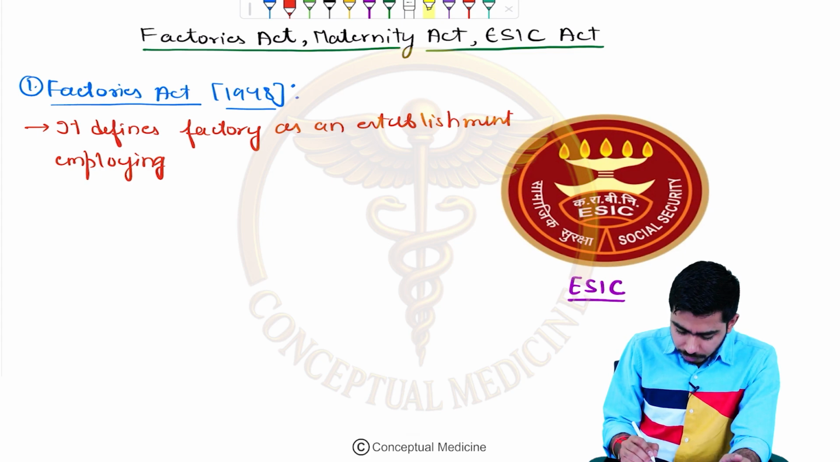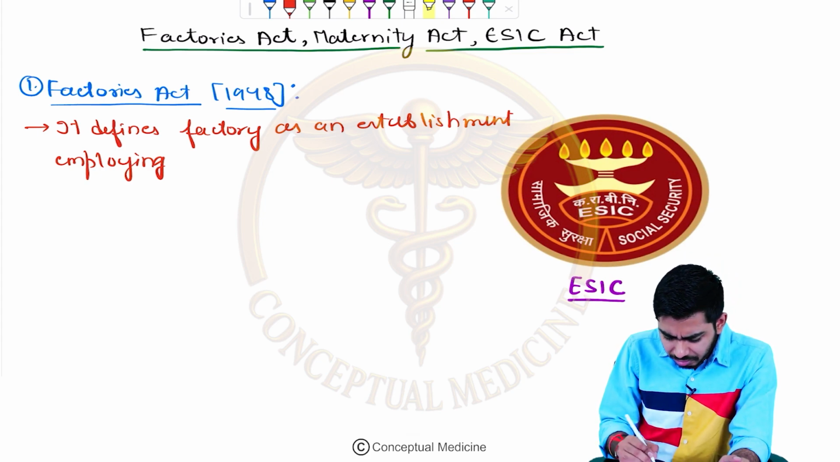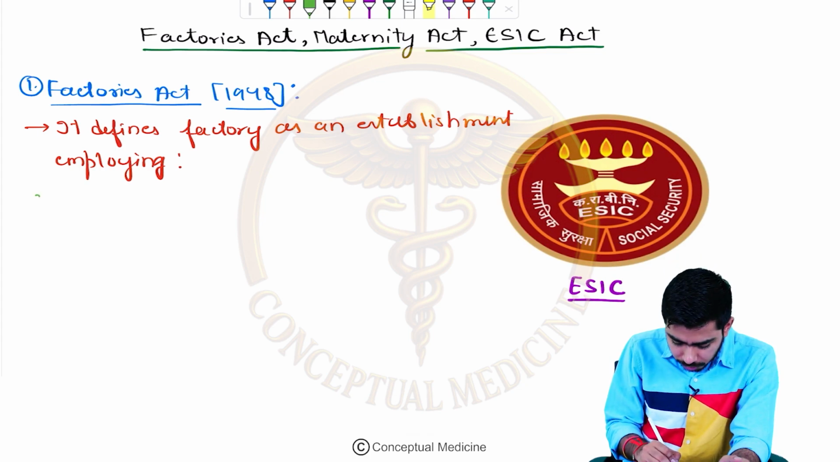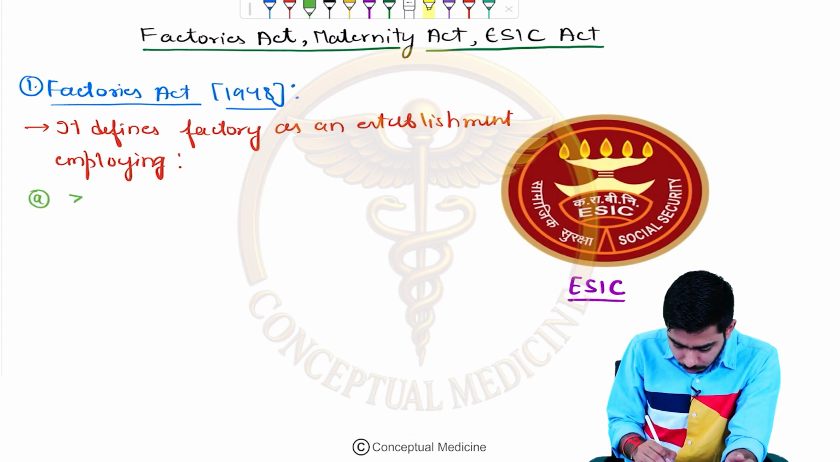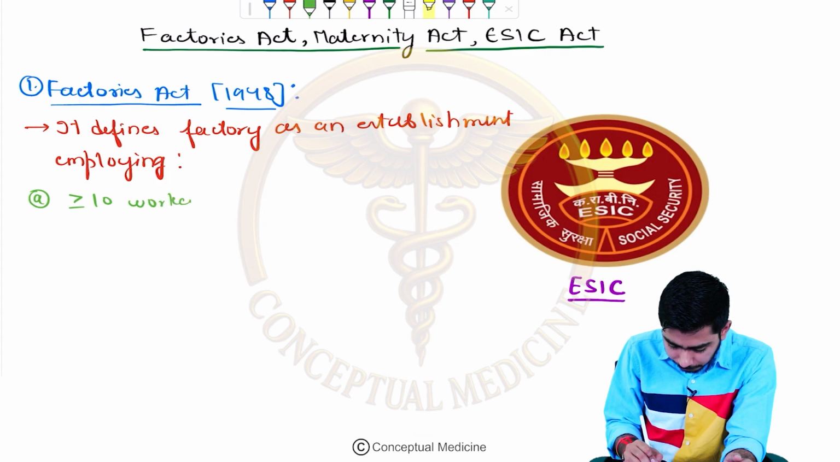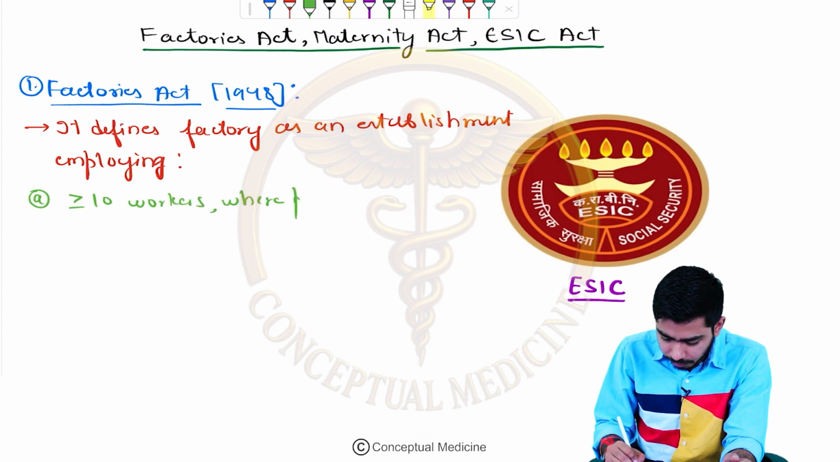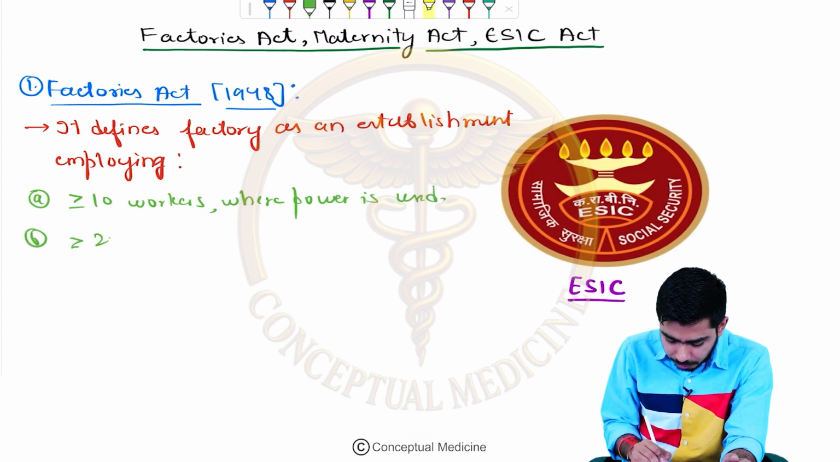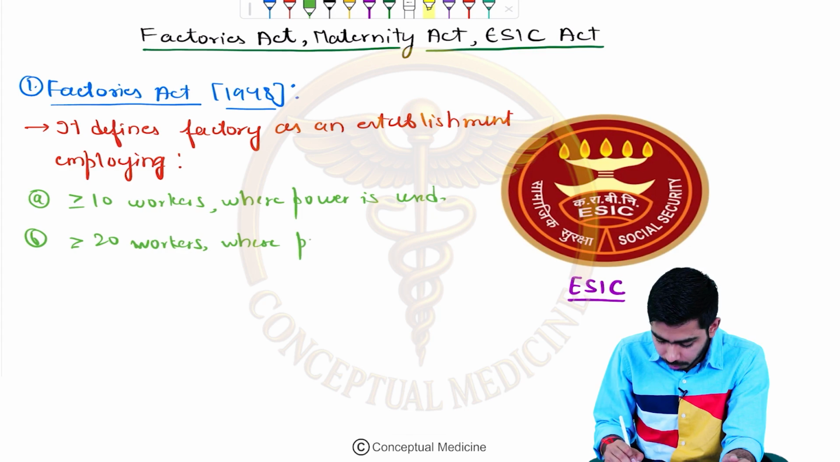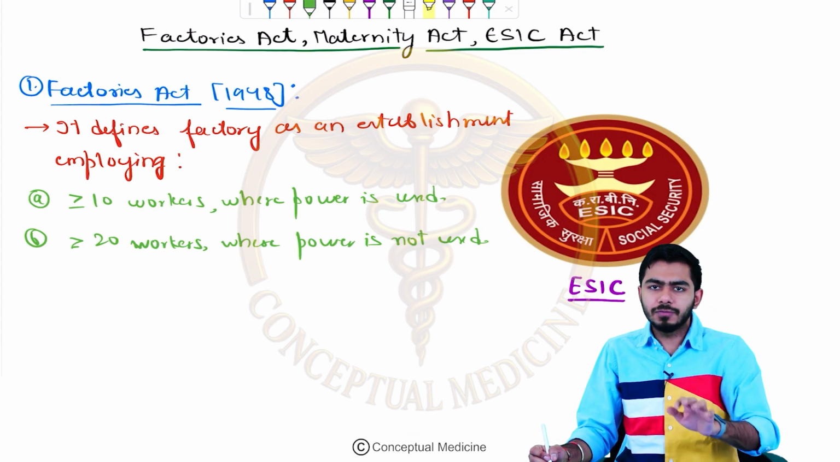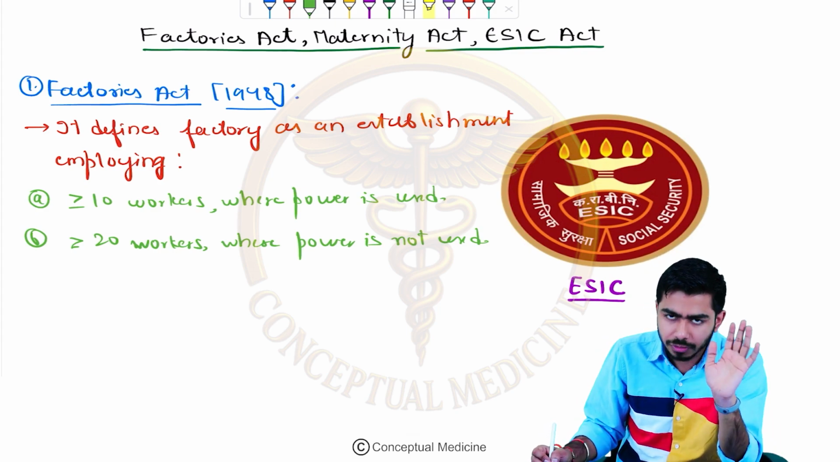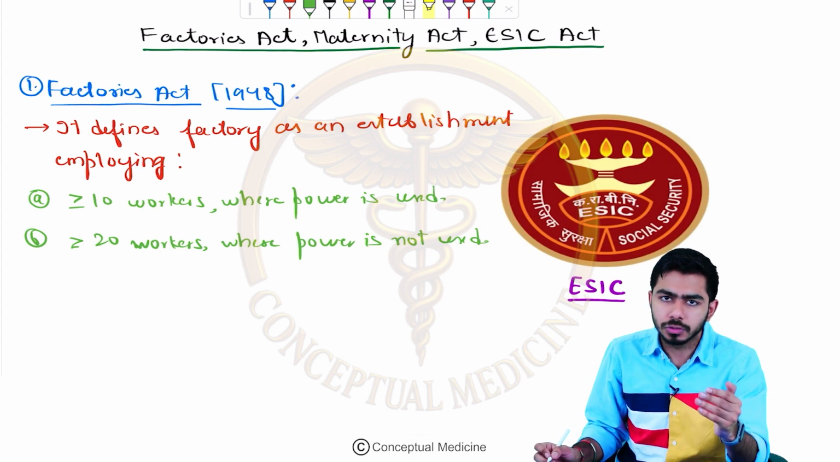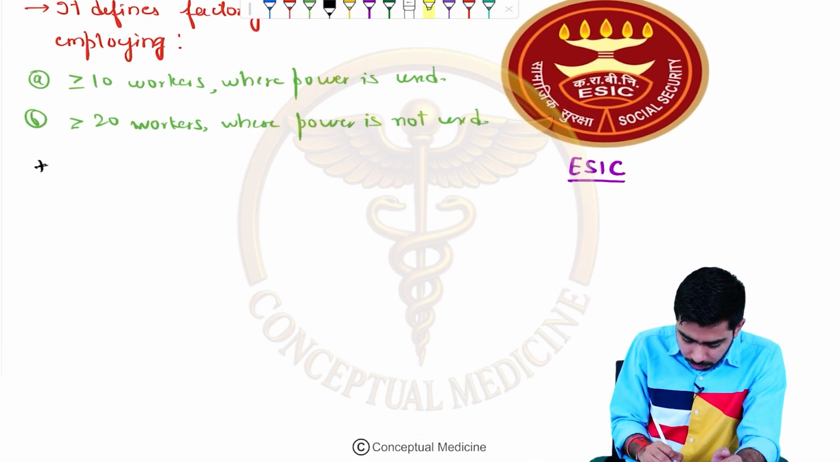Now that you have understood that, what criteria did I tell you? In the first criteria, I told you more than or equal to 10 workers where power is used. In the second category, I said more than or equal to 20 workers where power is not used. First, we should understand which establishment or organization will be called a factory. Once we understand that, we shall talk about the provisions. So let's study the provisions.